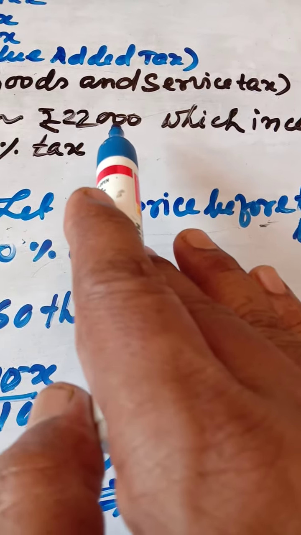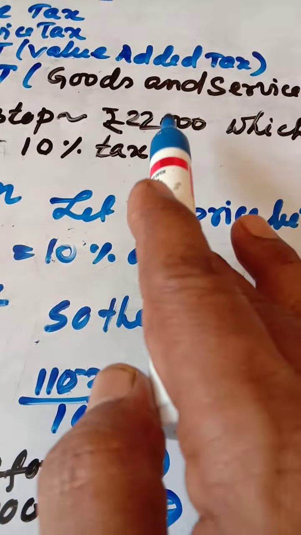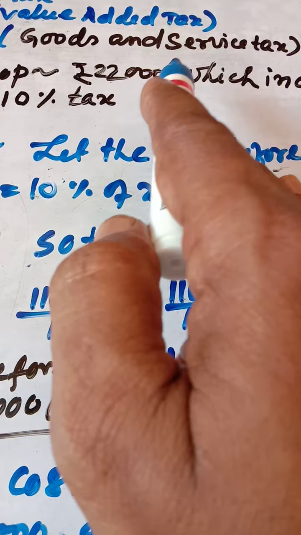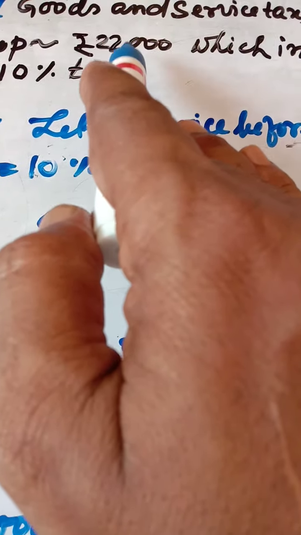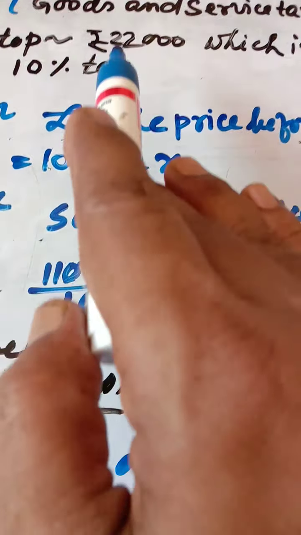Suppose you have purchased a laptop paying 22,000 rupees. In that some tax amount is there, and the tax percentage is 10%. Let us find out what the original cost was.